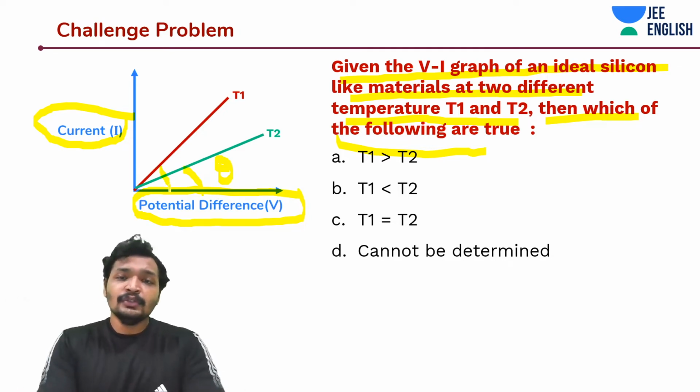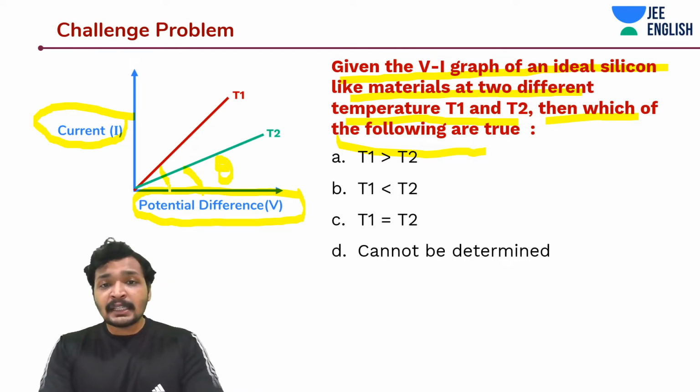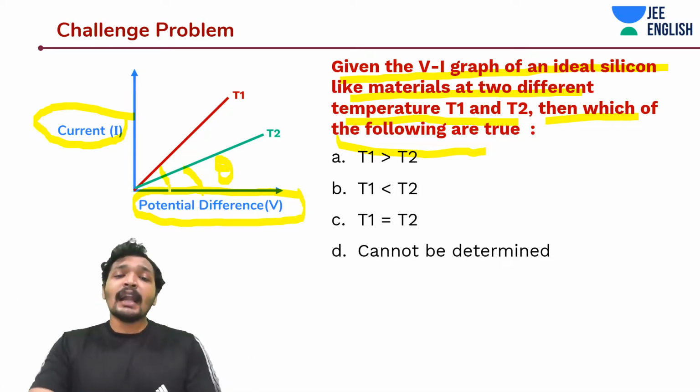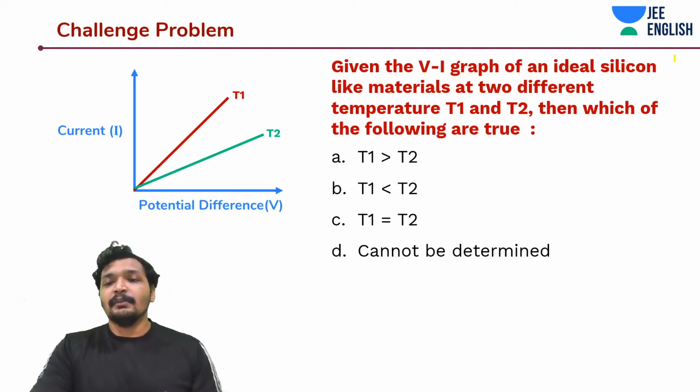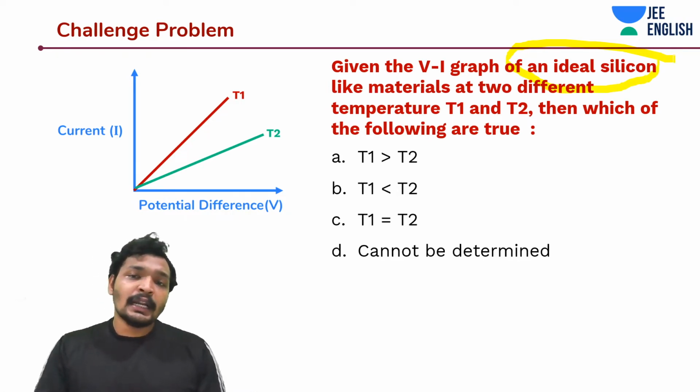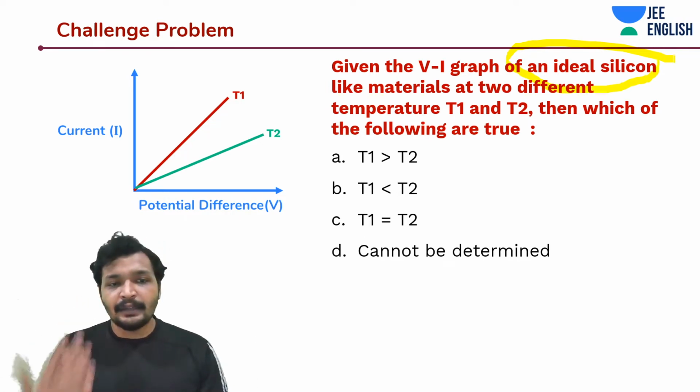I is equal to G into V. And this theta is higher for T1, which means at temperature T1, it has higher conductance. Which means temperature T1 for an ideal silicon-like material is greater, because the conductance at higher temperature is higher.